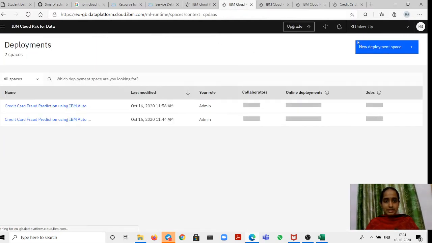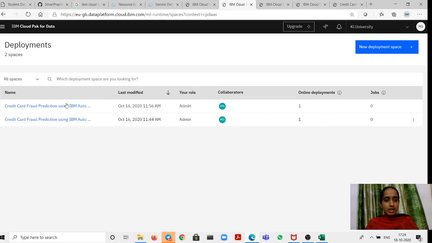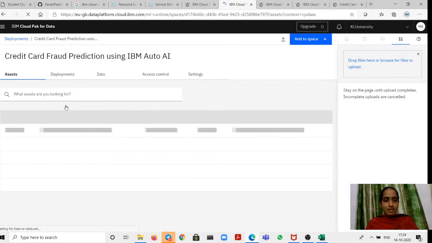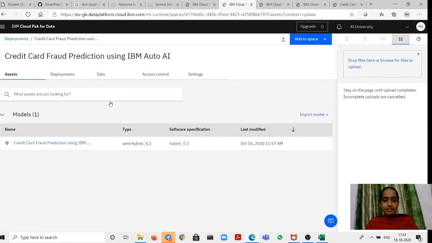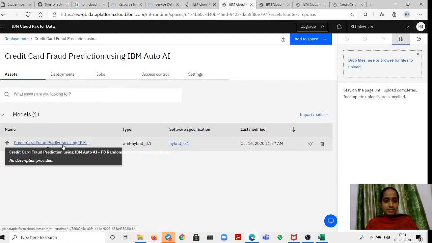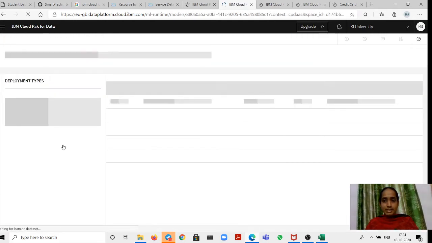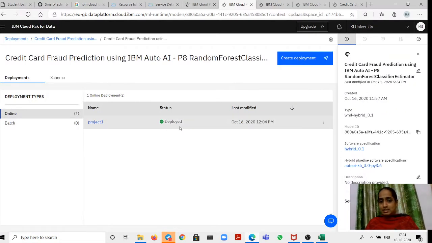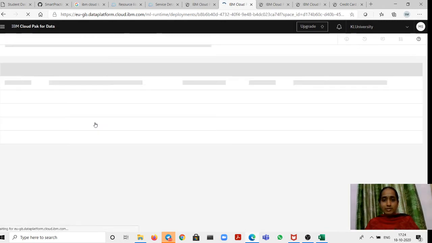This is the page it gets redirected to. Click on the first deployment space. That's the model which I have deployed. Click on this. We can see the status, whether it is deployed or not. It is successfully deployed. If it is not deployed, you can see the error message here. Click on this project.